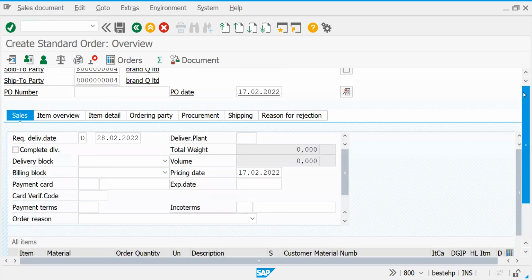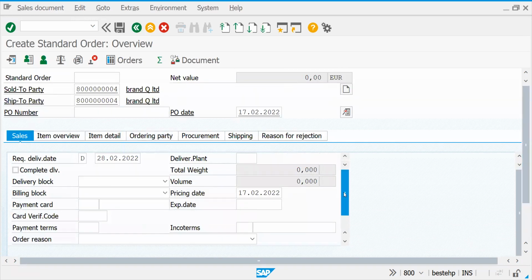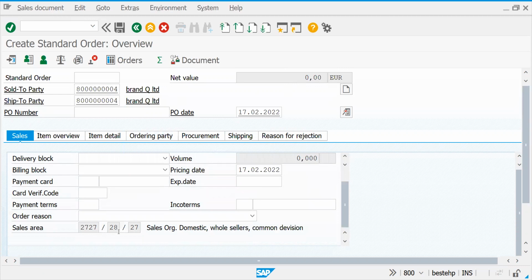Actually for wholesale, we haven't created it. But common distribution channel means the same channel I can use for 100 channels. For example, in your company, 100 divisions are there.